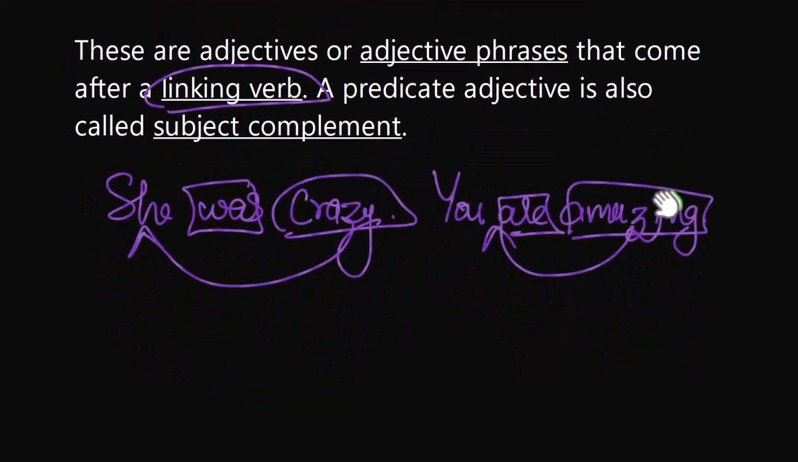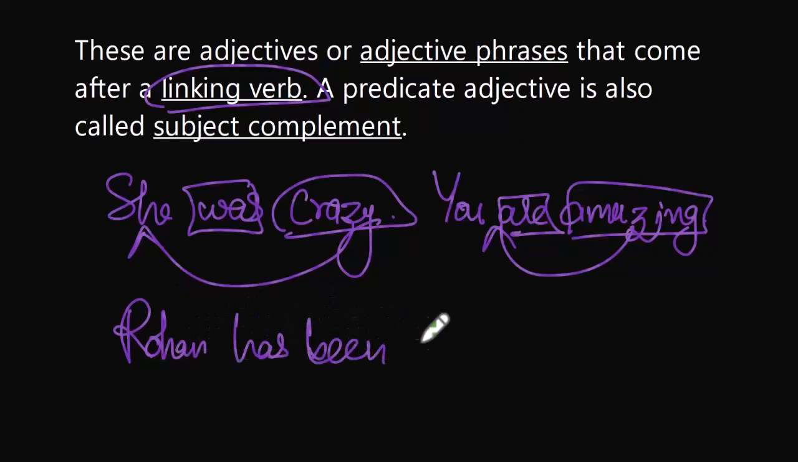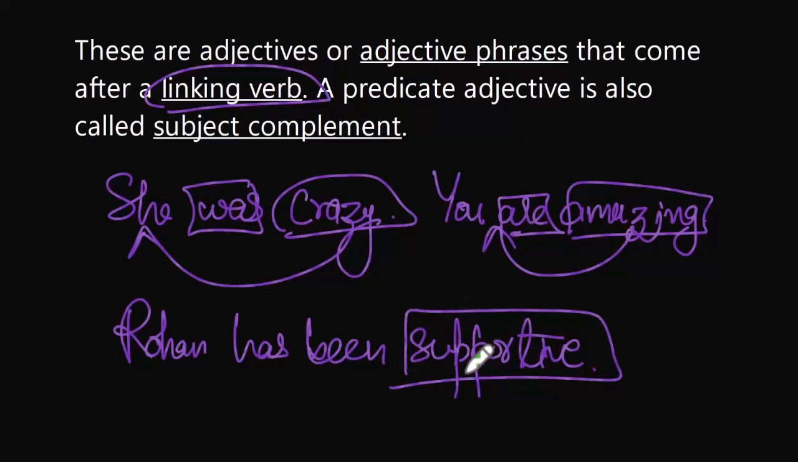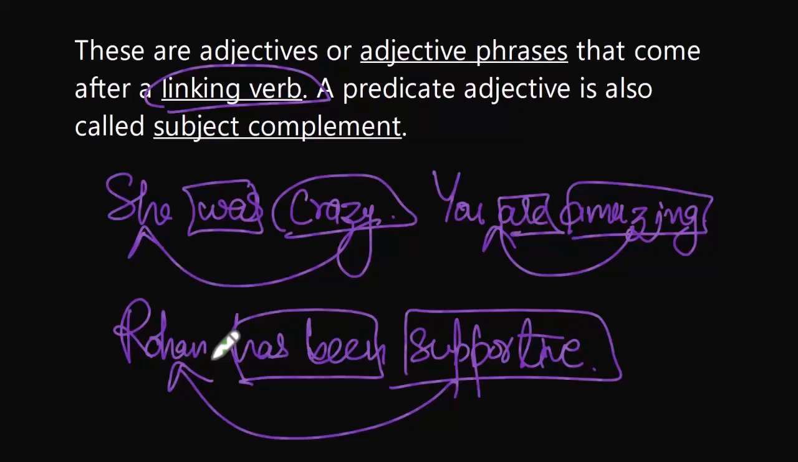Let me give you some more examples. For example, Rohan has been supportive or very supportive, right? Supportive is the adjective, descriptive adjective, and it's coming right after the linking verb has been. Describing the noun, the subject, Rohan. So here the adjectives crazy, amazing, supportive are used predicatively. These are called predicate adjectives. All right.